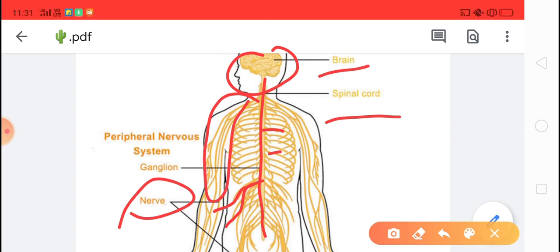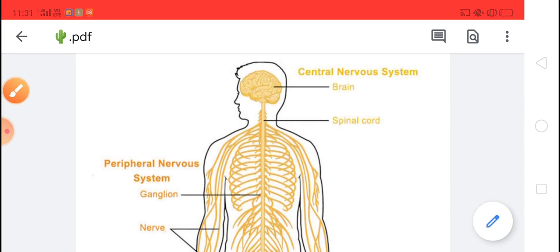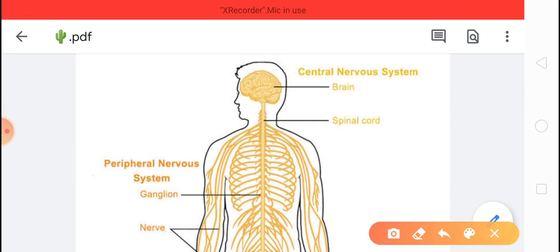In our body, the nerves are present in the form of a network, and these nerves carry messages between the brain and other parts of our body. The nerves present in the head and neck region directly join the brain. The nerves in our neck and head region are directly connected to the brain.